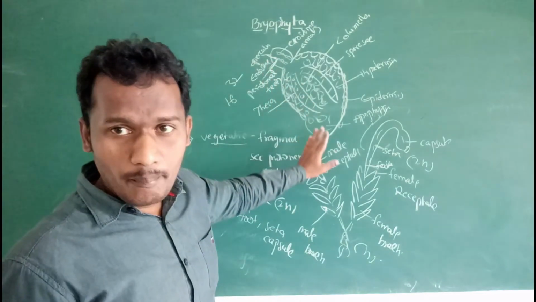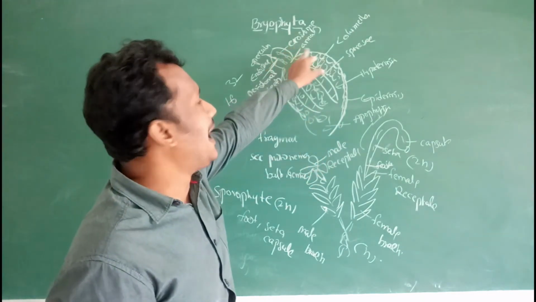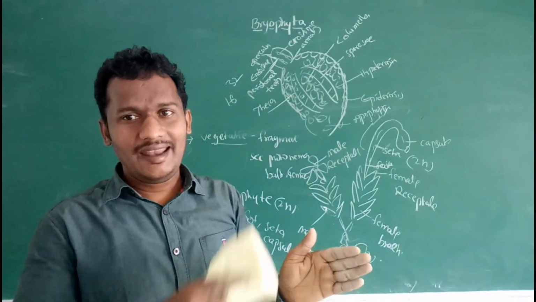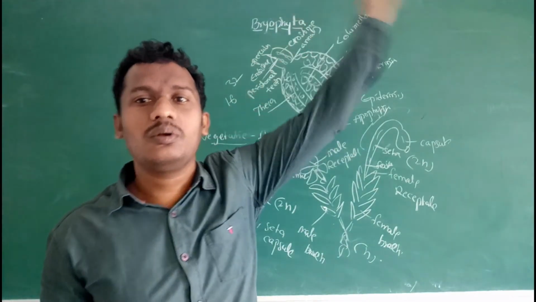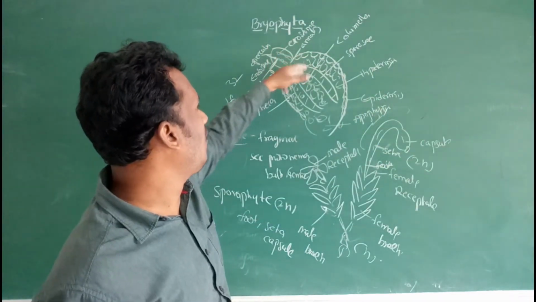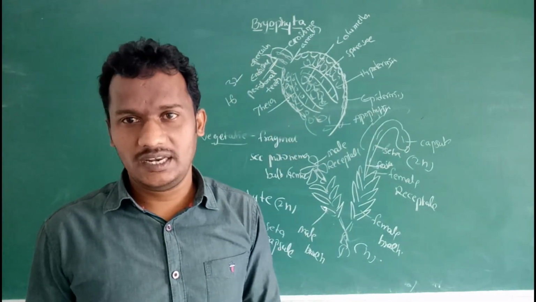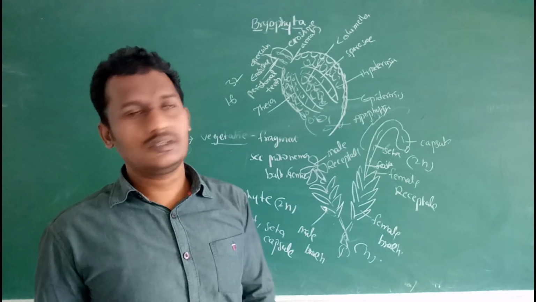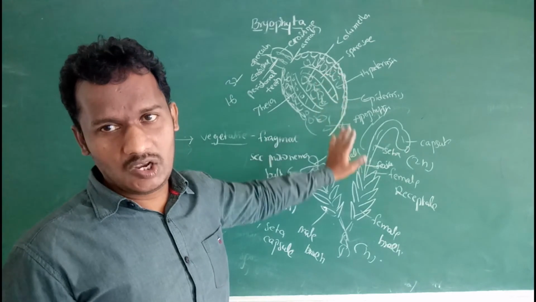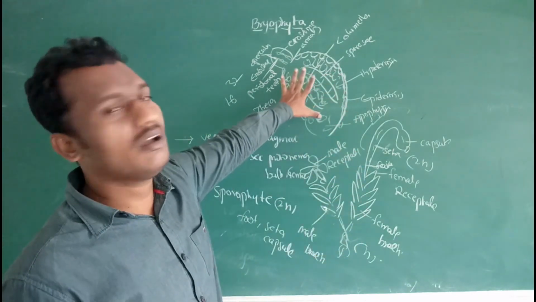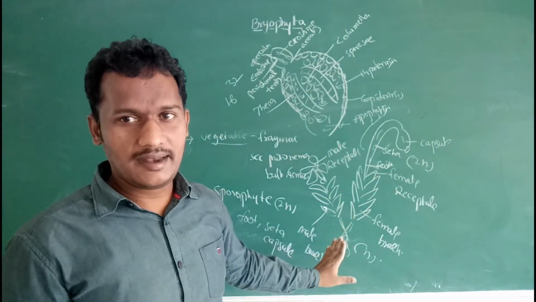When these spores are mature, the annulus shrinks. When the annulus shrinks, the outer peristomal teeth bend outwards, the operculum falls down, and the spores are released into the substratum. Then, by germination of spores, a new bryophytic plant body develops, that means in Bryopsida, especially in mosses, Funaria. These are all characteristic features of Funaria plants.